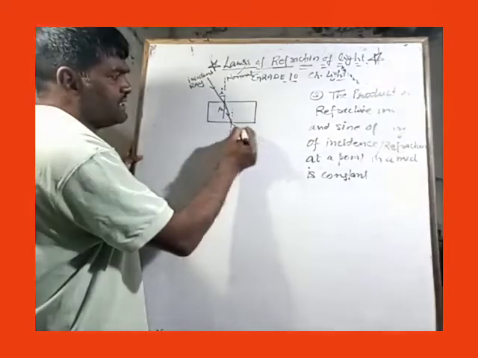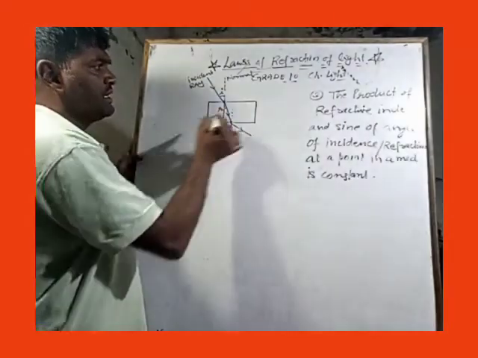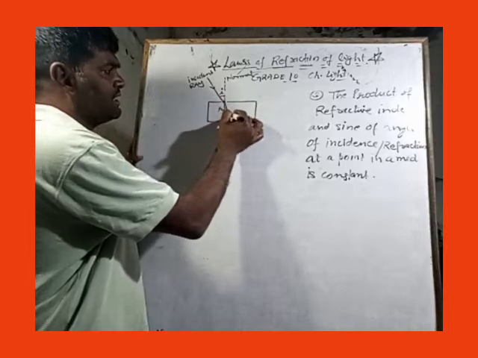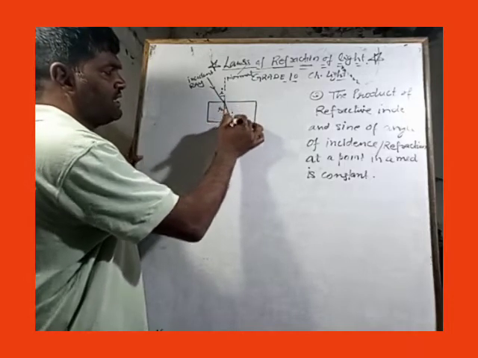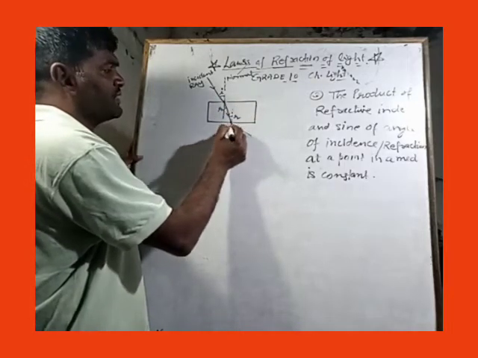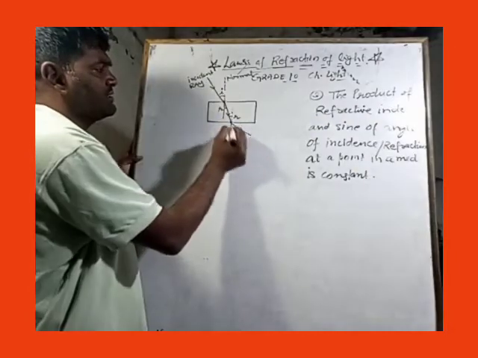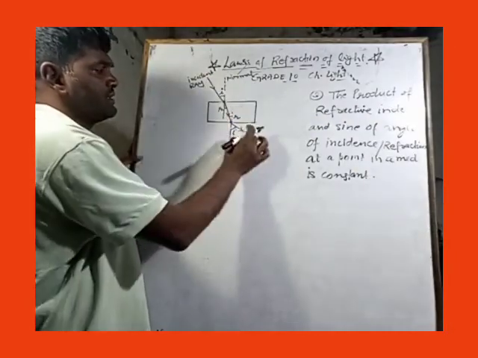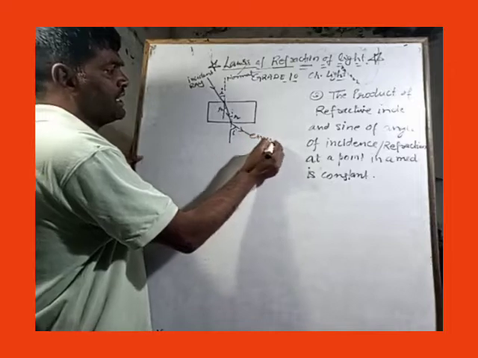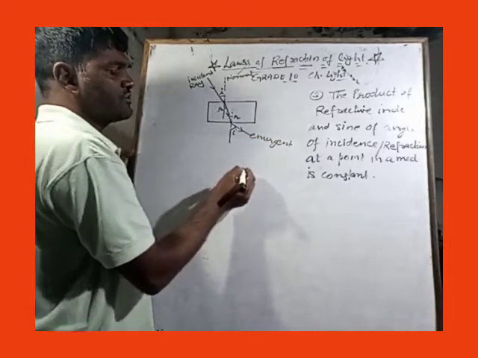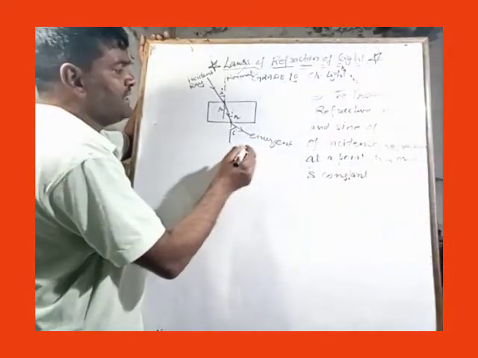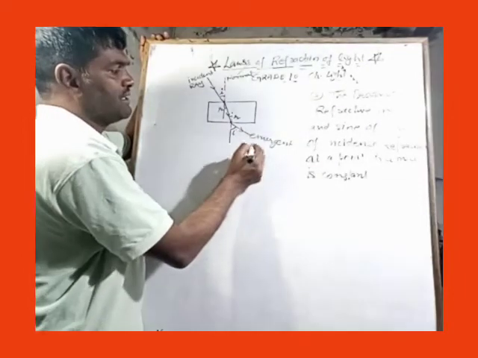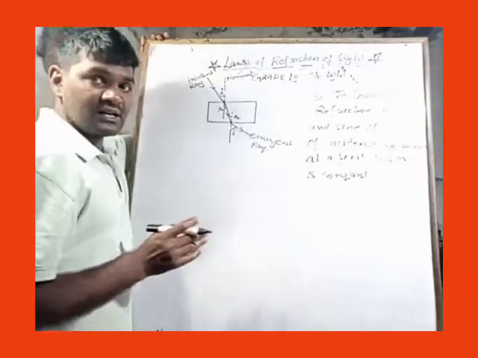We are considering some point, such that if this angle was R, it may also be considered as R, as an alternate angle. We have earlier discussed that this angle should be equal to this, because the emergent ray and the incident ray in the case of a glass slab have the same angle.